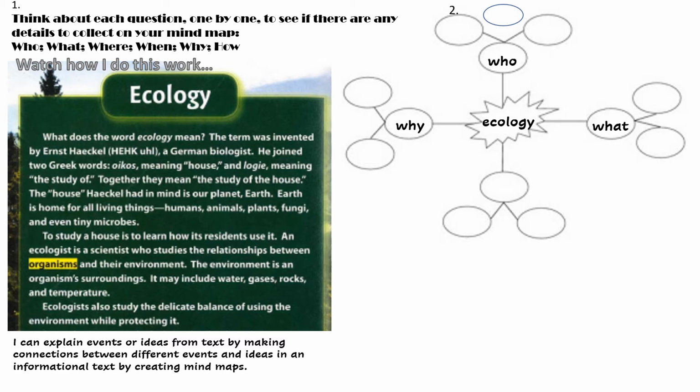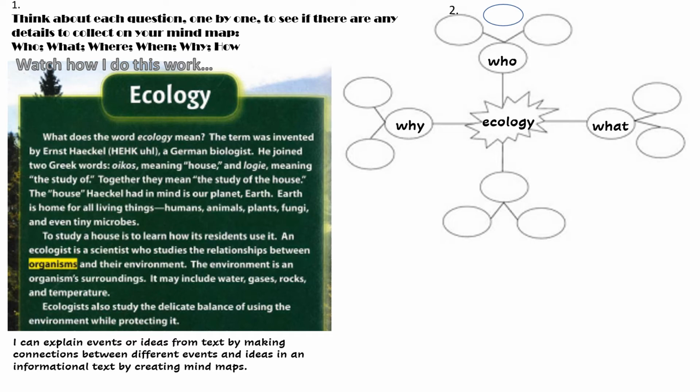Okay, so let's get to the work. Well, I know I have to explain events or ideas from text by making connections between different events and ideas. Well, we know that this is all about the idea of ecology, so I want to be able to explain the idea of ecology. So I'm going to create my mind map. I'm going to put ecology in the middle. Now, I have to make connections between the different ideas that go back to ecology. Well, that's the beauty of a mind map, because everything I put on the mind map has to connect back to ecology. And I can make these connections by thinking about those 5 questions.